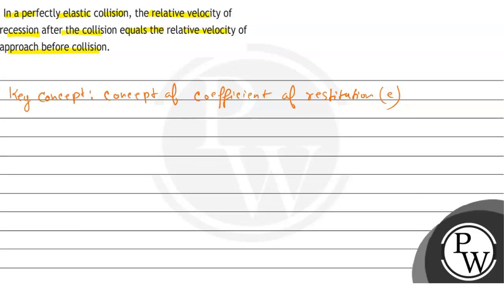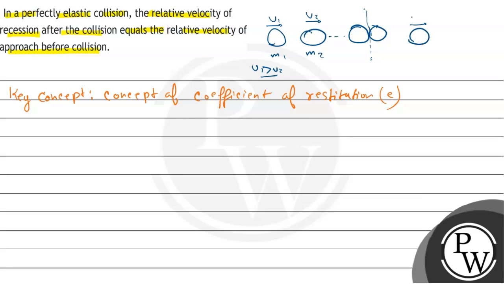Now let's say कि दोनों masses of m1 and m2 are moving with initial velocity u1 and u2, right? So to collide each other, u1 must be greater than u2, right? So at a point they will collide with each other. So let's say at this point they had collided, right? Then the final velocity of the mass m1 will be v1, and let's say the final velocity of the mass m2 is v2, right?